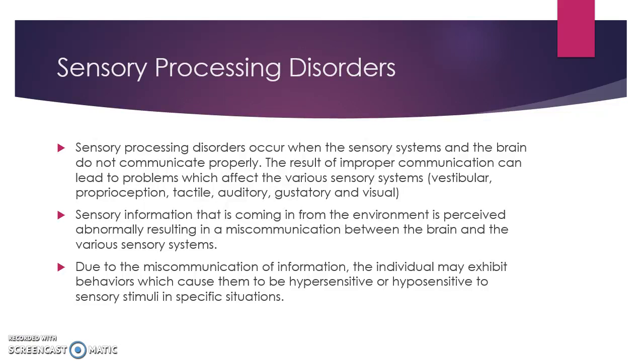Sensory processing disorders occur when the sensory systems and the brain do not communicate properly. The result of improper communication can lead to problems which affect the various sensory systems, including the vestibular, proprioceptive, tactile, auditory, gustatory, and visual systems. Sensory information that is coming in from the environment is perceived abnormally, resulting in a miscommunication between the brain and the various sensory systems. Due to the miscommunication of information, the individual may exhibit behaviors which cause them to be hypersensitive or hyposensitive to sensory stimuli in specific situations.